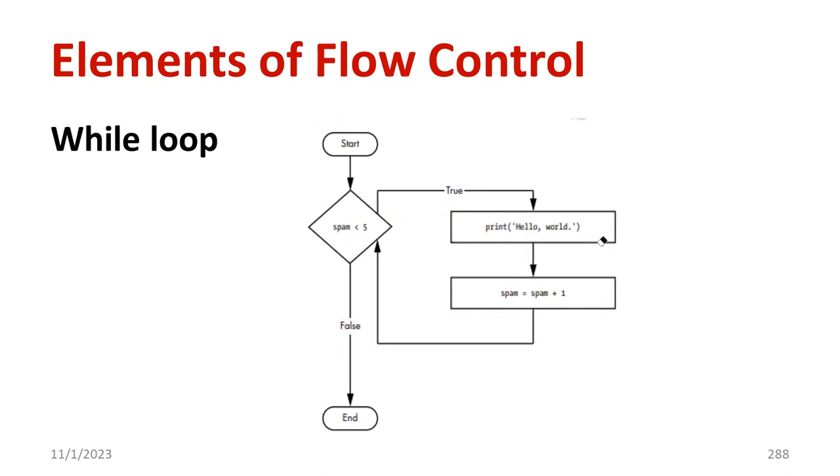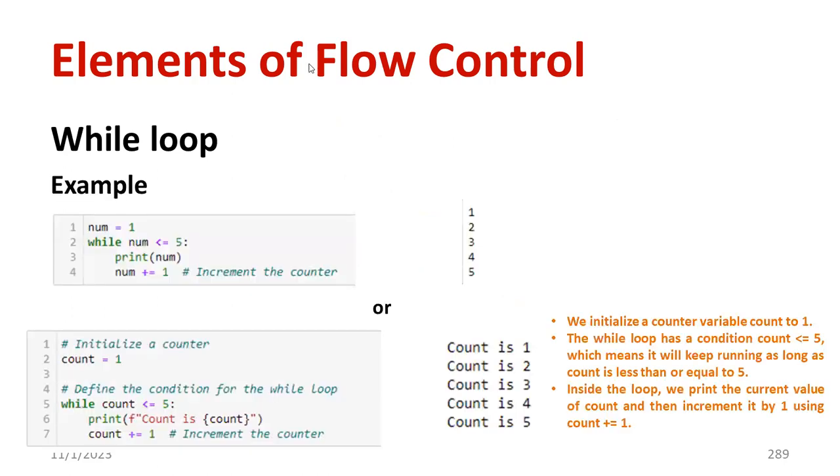In the examination, if you get a question like explain while loop with an example, you can mention the flowchart. It is a simple flowchart only. So there are different examples for your better understanding. Now let's see the first example. You define a variable num is equal to 1. Starting from 1 only, it will be typing from 1 up to 5. So here we are using an operator, num plus 1 equal to 1, to increment the counter. Just like counting, a counter machine.